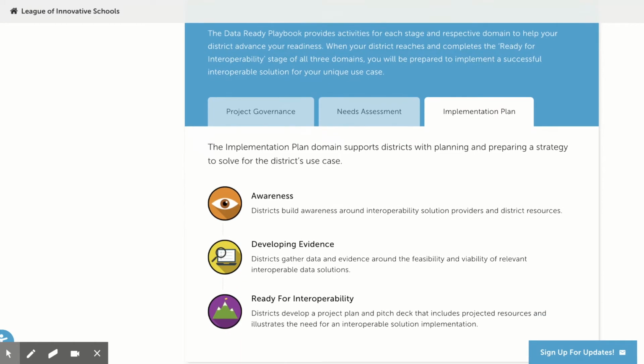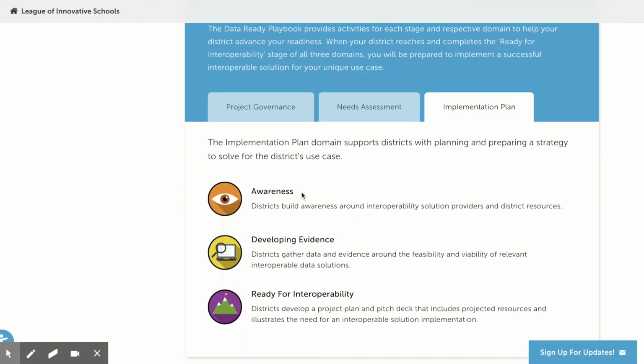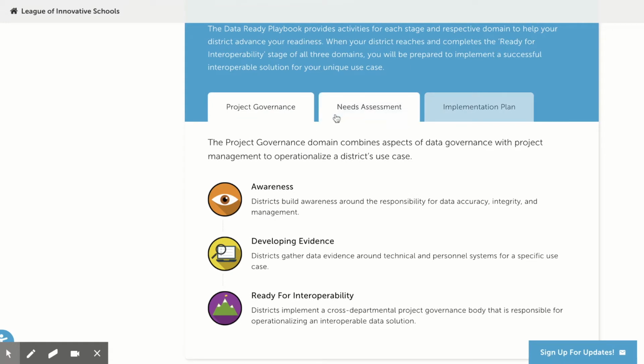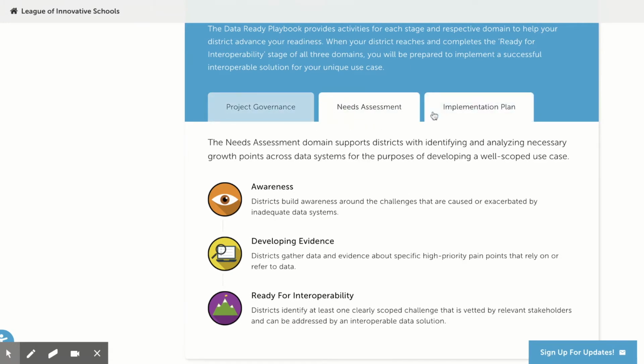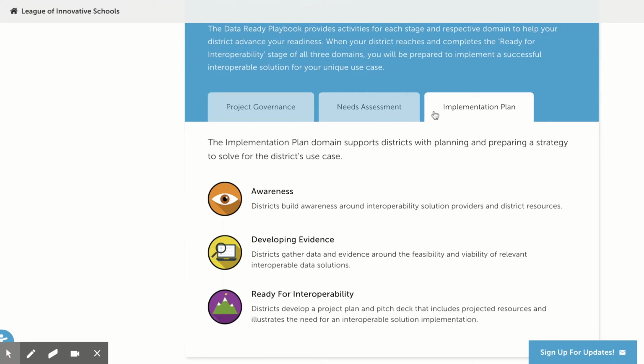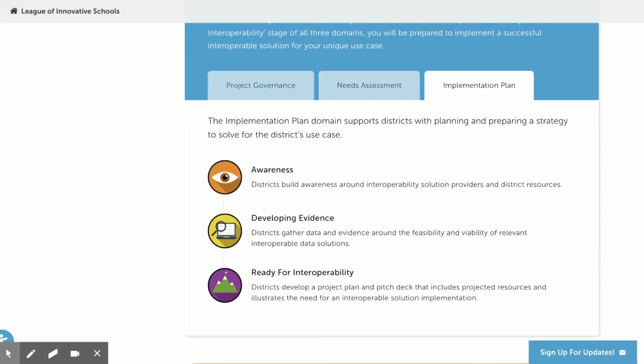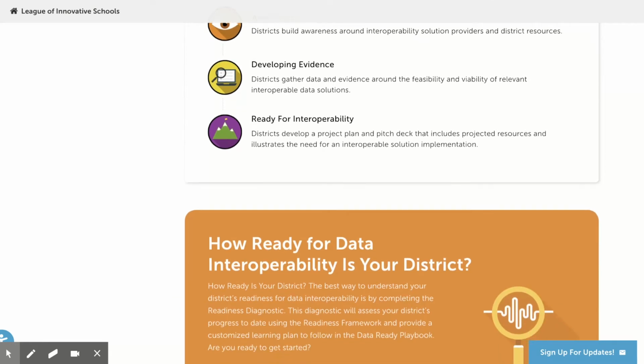Each domain is divided into three readiness stages: awareness, developing evidence, and ready for interoperability. The Data Ready Playbook provides activities for each domain and stage to help your district advance your readiness. When your district has completed the Ready for Interoperability stage of all three domains, you will be prepared to move to the next phase of implementation of a successful interoperable solution for your unique use case.